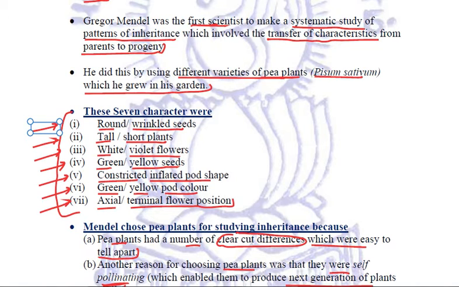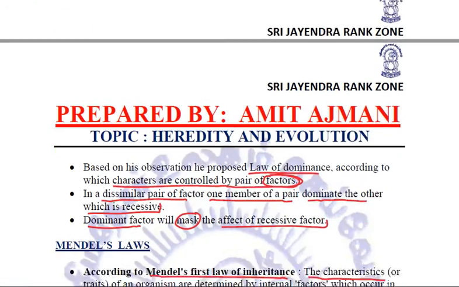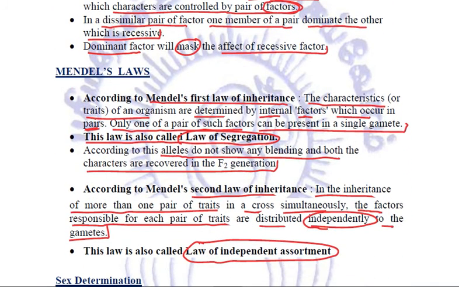The reason for Mendel choosing the pea plant, quite important, 3 reasons. First reason, clear-cut contrasting characteristics. Second reason, self-pollinating. And finally, short reproductive cycle, enabling him to study many generations in a shorter span of time. Next, we talked about Mendel's laws. He gave the law of dominance. He gave his first law of inheritance, also called the law of segregation. He gave his second law of inheritance, also called the law of independent assortment.